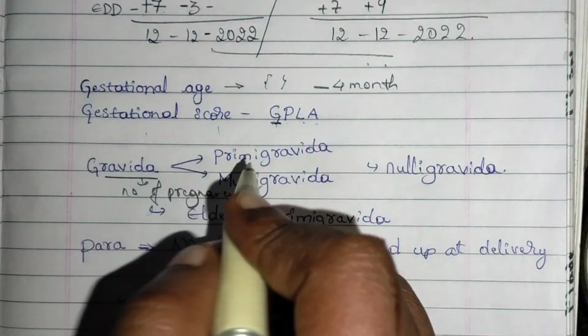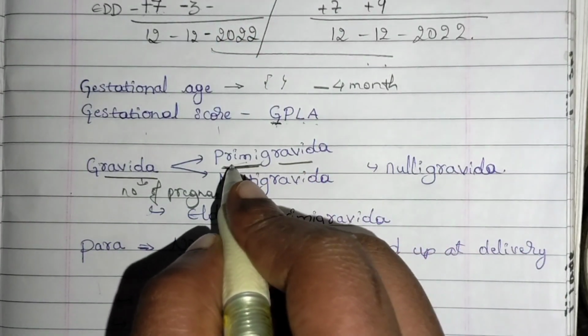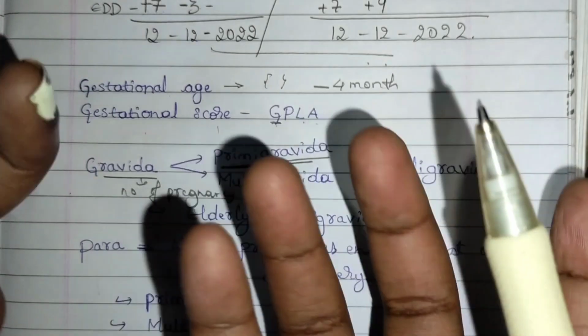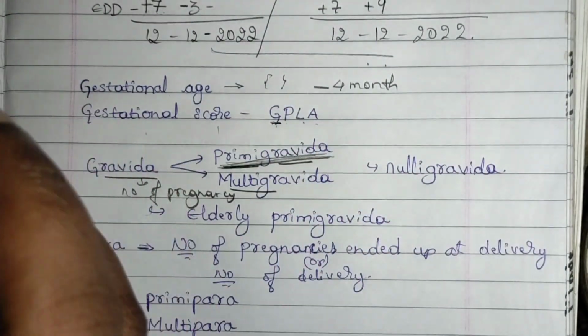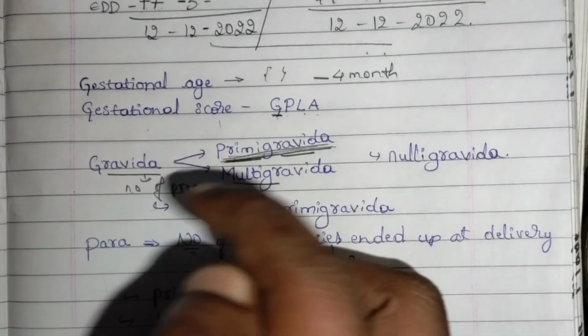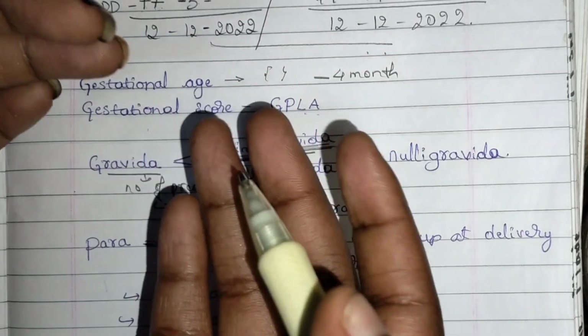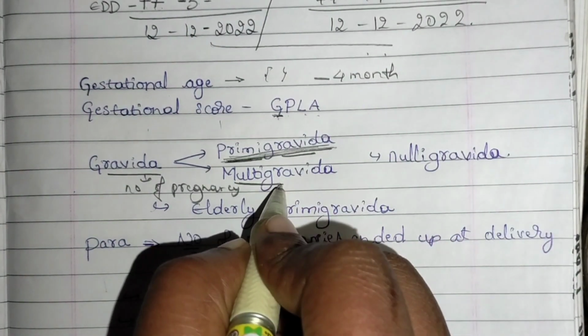Premigravida. Premigravida is first time. Premi is first and gravida is pregnancy. Premigravida is a person who is pregnant for the first time. If the mother is pregnant for the first time, then she is known as premigravida. And there is multigravida, that is if the mother has already undergone delivery and this is a second or third pregnancy, then that is multigravida.